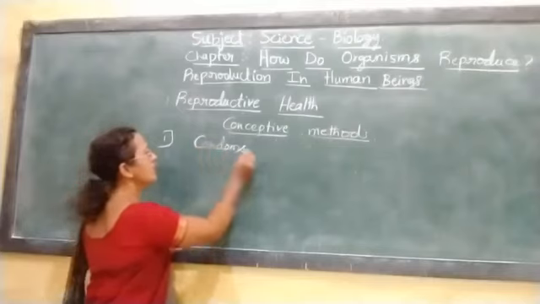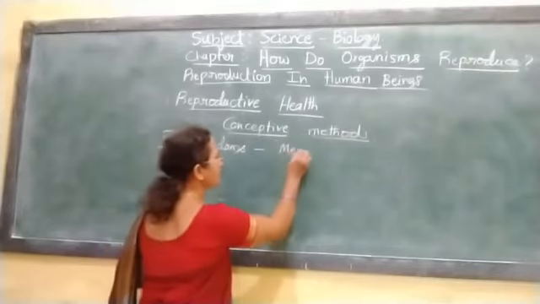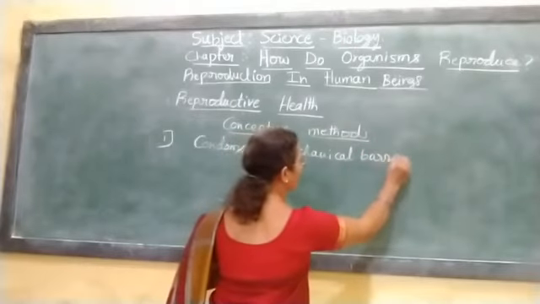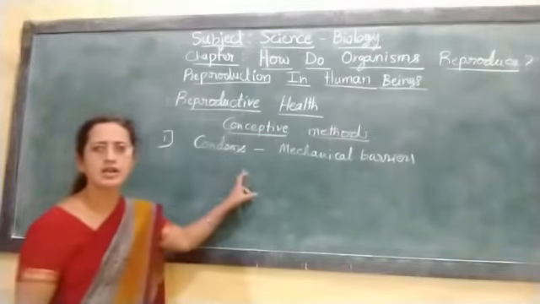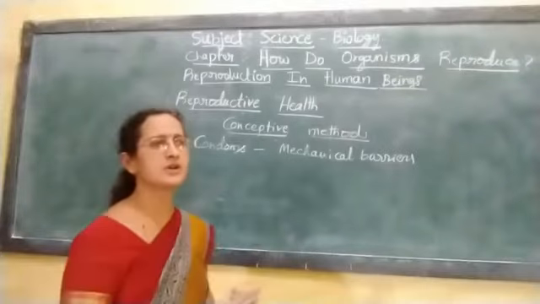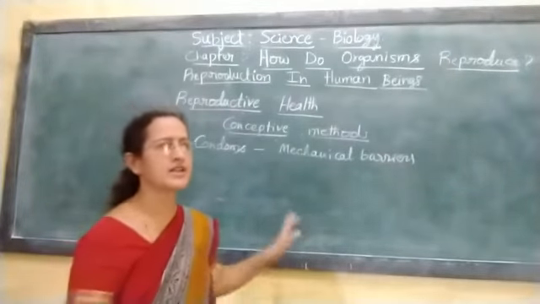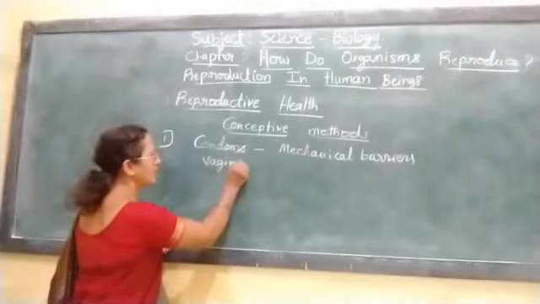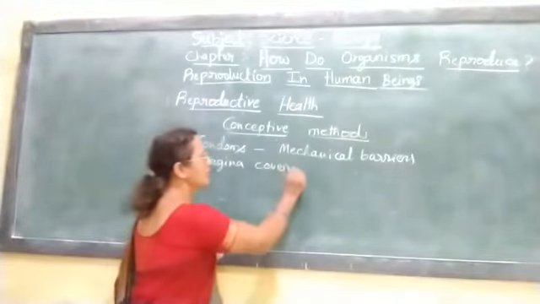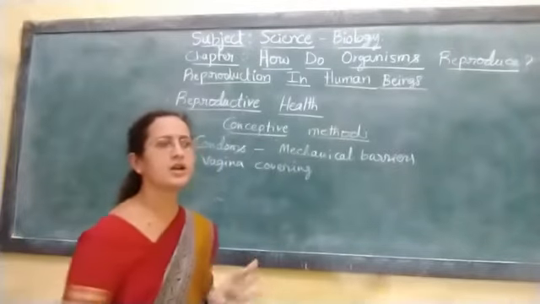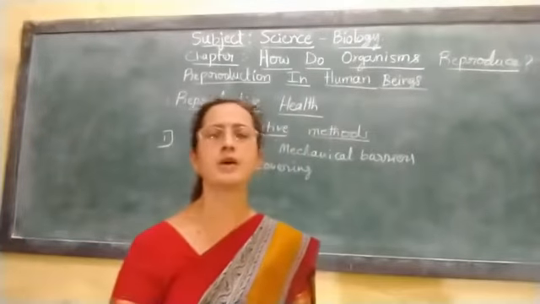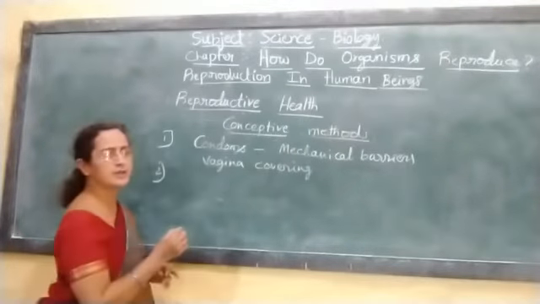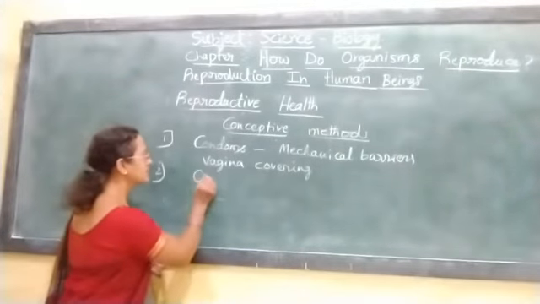These condoms are used as mechanical barriers, where during sexual intercourse the ejaculated sperms are prevented from entering the vaginal region. Vaginal coverings are also available, which females can wear to avoid sperm entry into the vagina. The second contraceptive method is the use of oral pills.